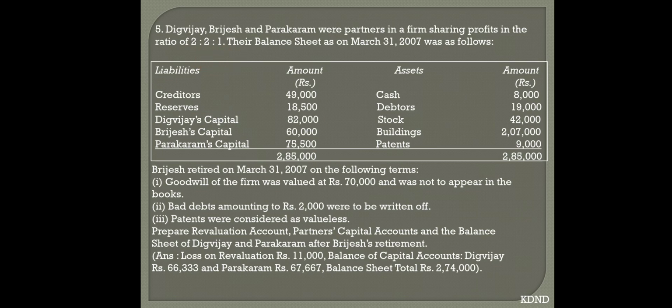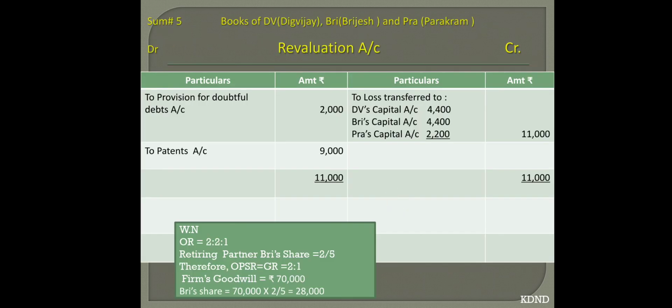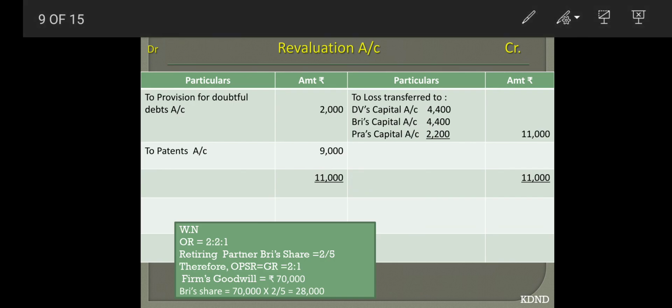Besides that, write down NPSR, that is new profit sharing ratio. New profit sharing ratio is not available in the sum. Make a circle on Brijesh, that is the middle one, and then the rest is your new NPSR, that is 2:1. Digvijay and Parakram will share 2:1. So now your gain ratio is also 2:1. You can see over here, I have written the working in this particular part.